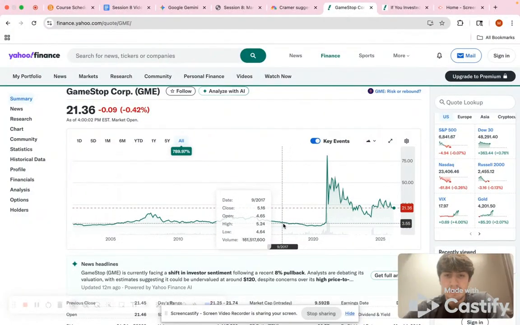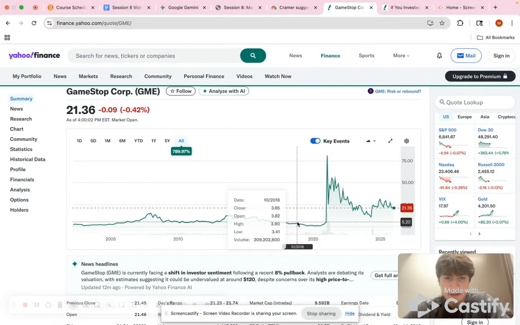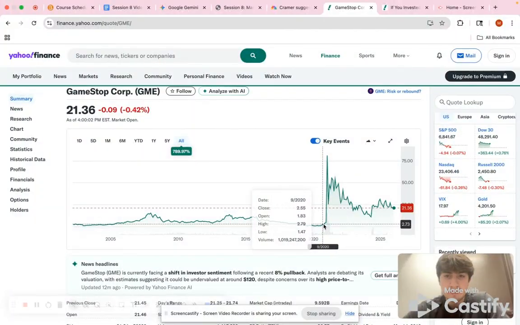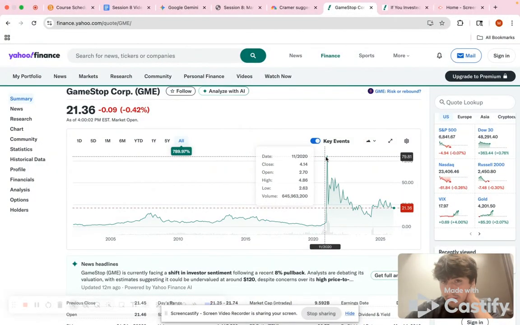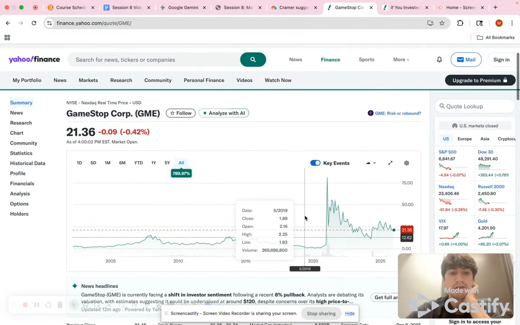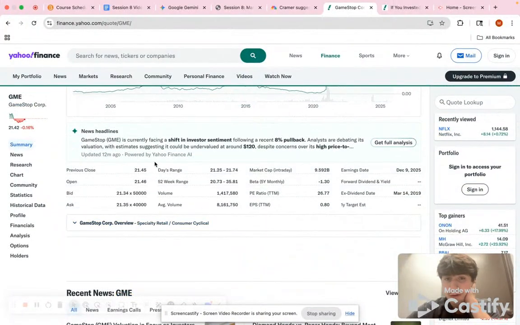And then this keeps going all the way until November, December. It's at about $2, like we said earlier, and it spikes all the way up to that number that we talked about earlier.